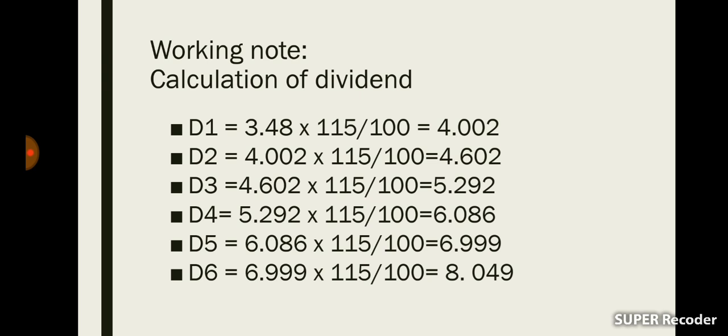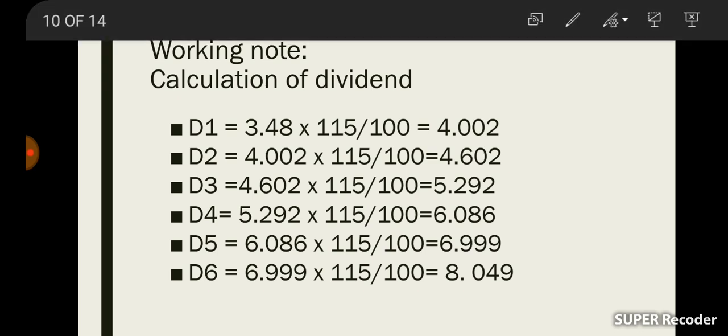We can easily calculate it by using this equation, that is 3.48 into 115 divided by 100, which is equal to 3.48 plus 3.48 into 15 by 100. Because the growth rate is 15%, we will get D1 as 4.002.